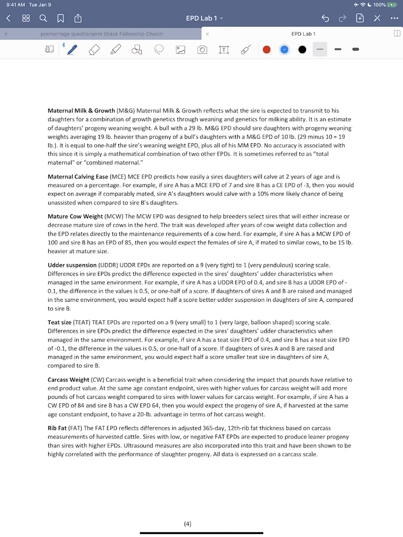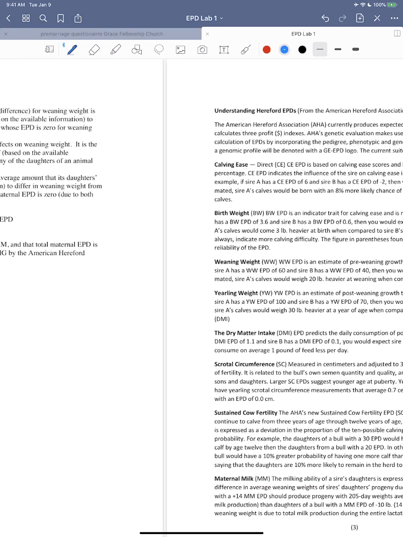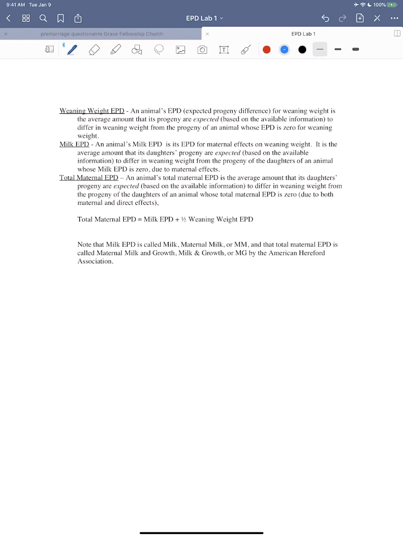These pages 3 through 5 show a bunch of different EPDs that are measured in the Hereford Association. But we ask that you know the main ones, and we'll go through the main ones here in a second. But these 3 right here on page 2 are extremely important for you to know.